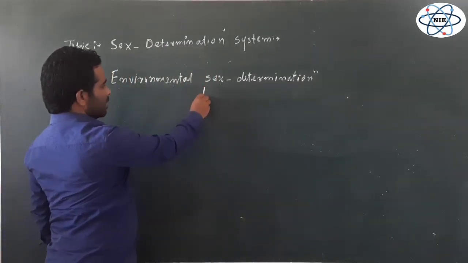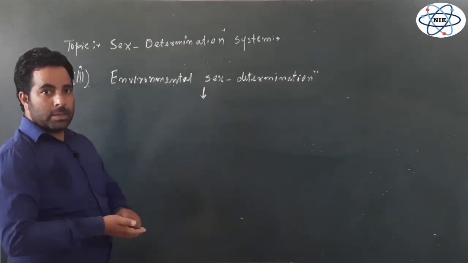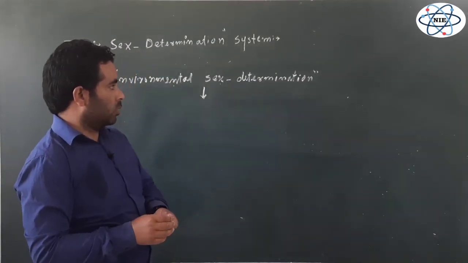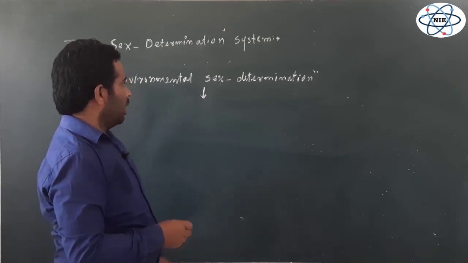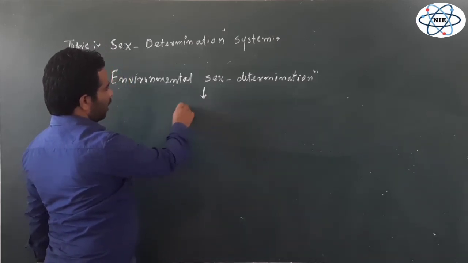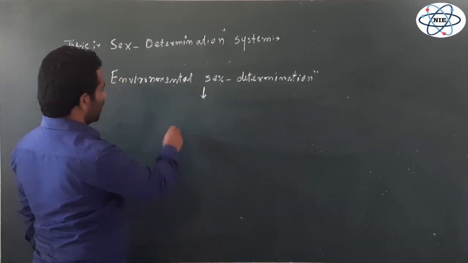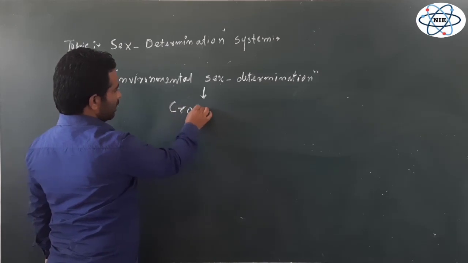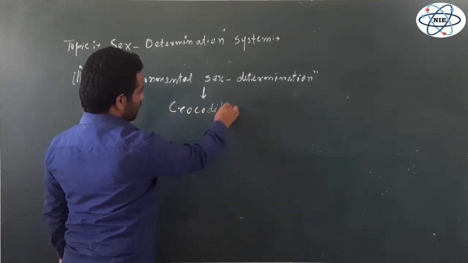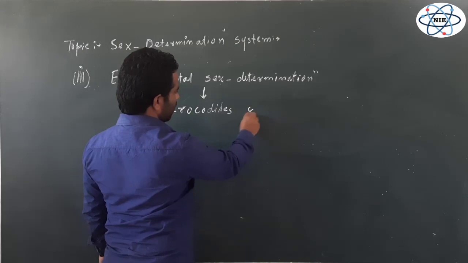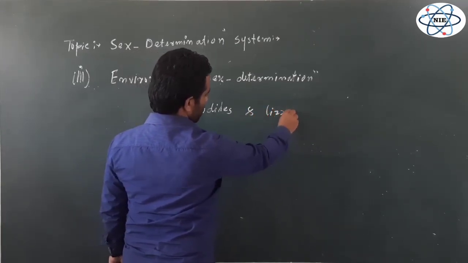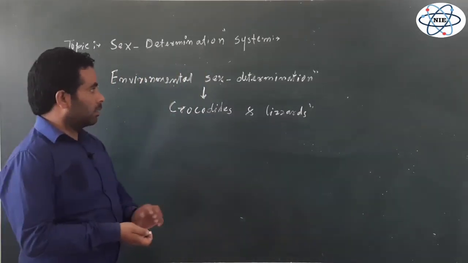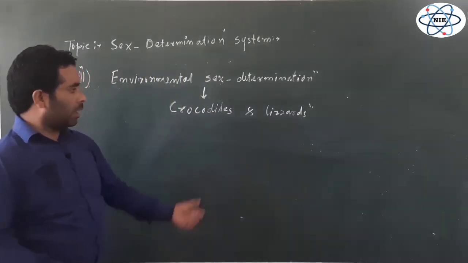So in environmental sex determination, there are some external conditions which are actually responsible for the determination of sex of an individual. In some animals, for example, some reptiles such as crocodiles and in some lizards, we find this type of sex determination.